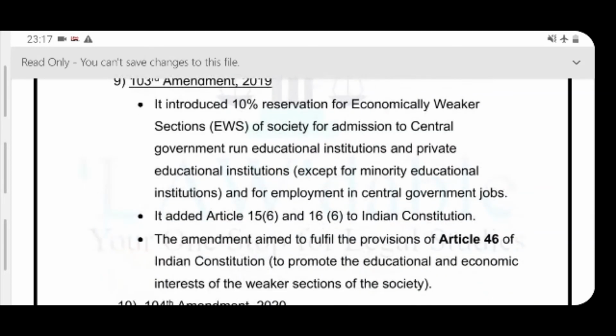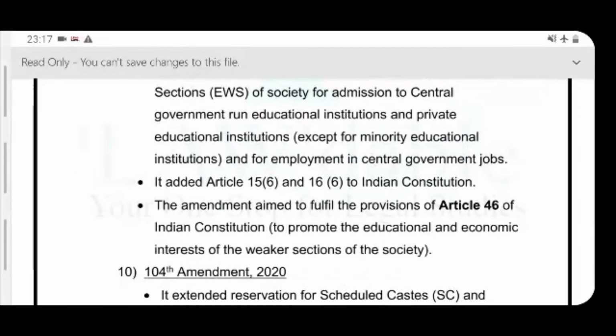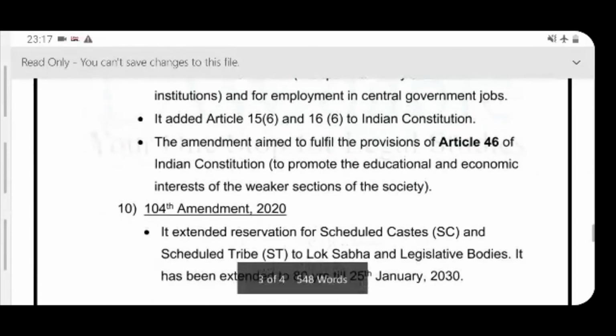It added 2 clauses to our Constitution. These 2 new clauses are in Article 15 and 16. Clause 6 was added in Article 15, and clause 6 was added in Article 16 by this amendment. So this amendment fulfilled the provisions of Article 46 of the Indian Constitution, which aims to promote the educational and economic interests of weaker sections of society.